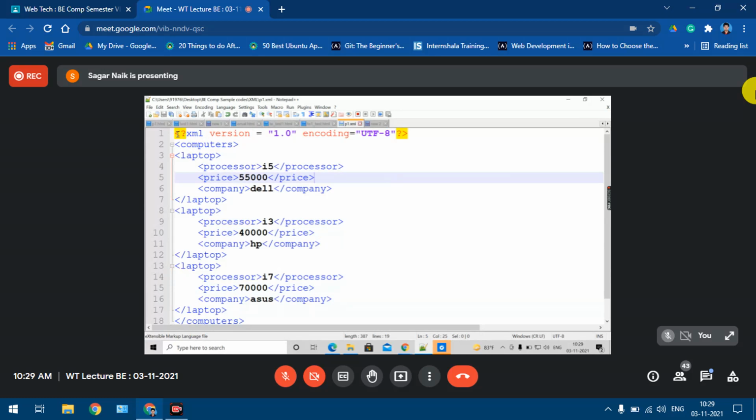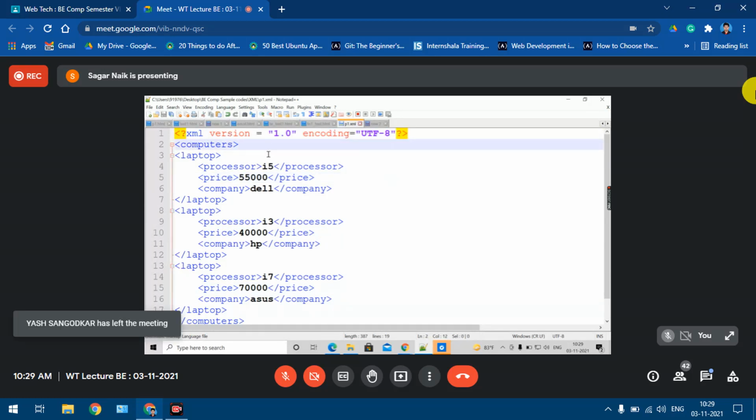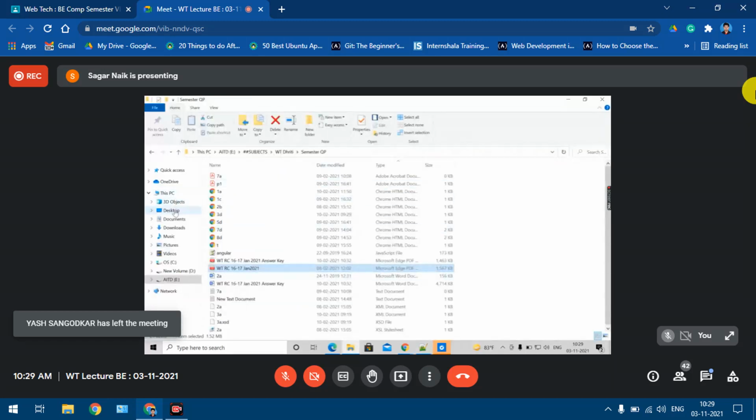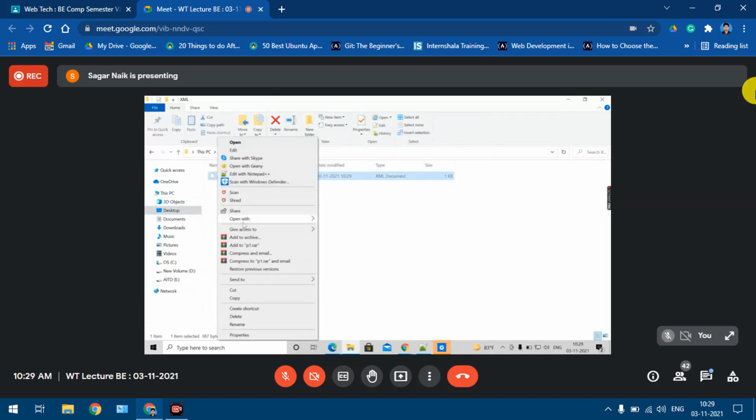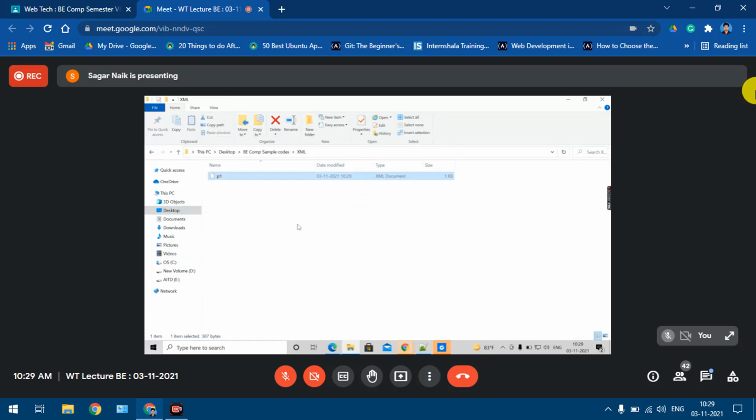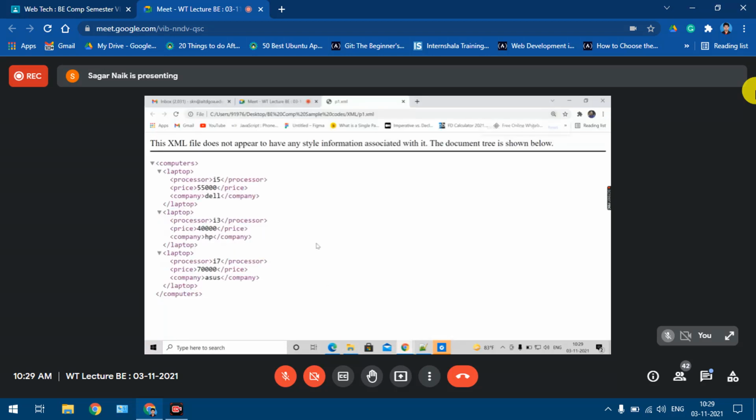One more thing before going to the prologue: if I open this file, p1.xml, in a browser, it just gives me the tree structure, in other words it just shows the code. See, it says this XML file does not appear to have any style information associated with it, therefore it is showing the document tree.